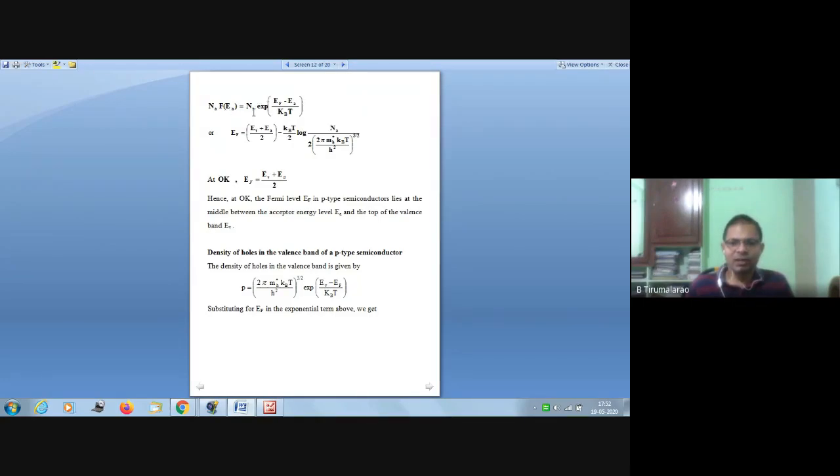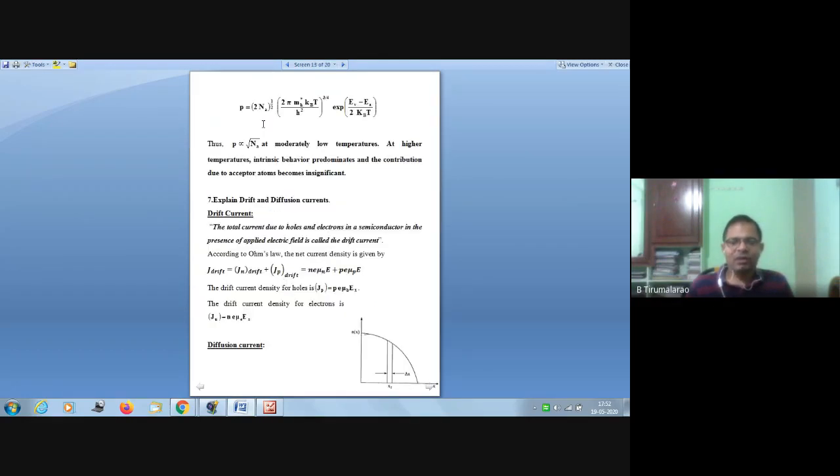So this total term is Na into exponential of (Ef minus Ea) by kBT. If you substitute this Ef value in this equation, then finally you get the concentration of holes in a p-type semiconductor: square root of 2 Na, (2 pi m star h kBT by h square) whole power 3 by 4, exponential of (Ev minus Ea) by 2kBT.